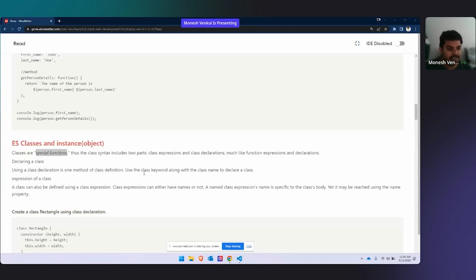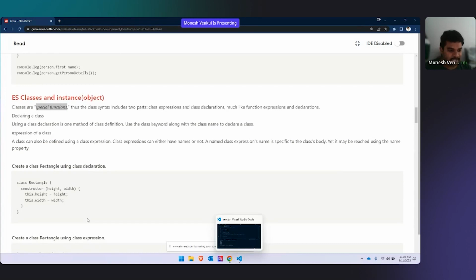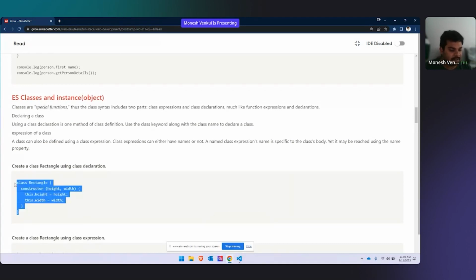One example I can give you is a class Rectangle. I have explained objects previously, but again I'll explain what an object is, so no worries. What are the two things that come to your mind when you hear rectangle? Put it in the chat. When you have to calculate something for a rectangle...